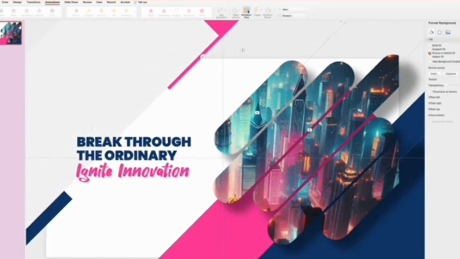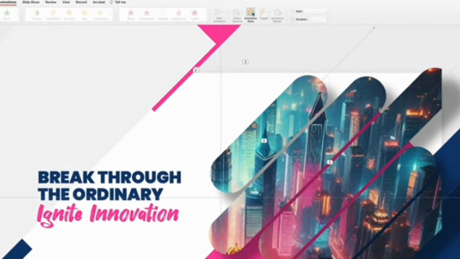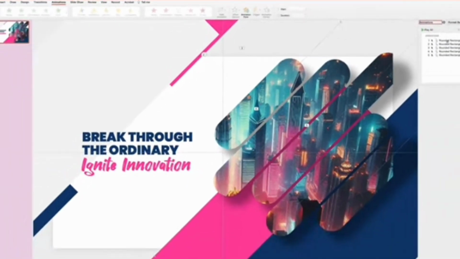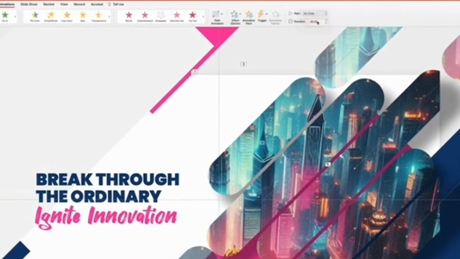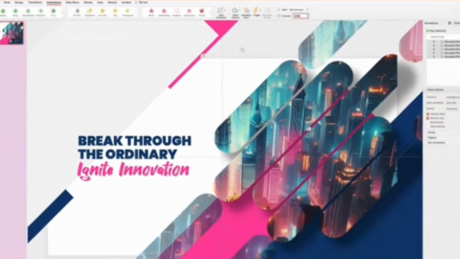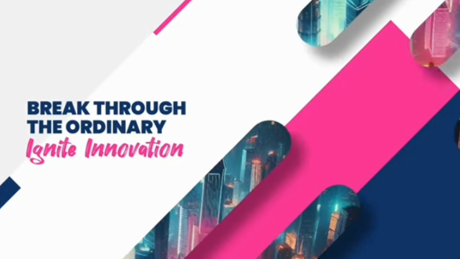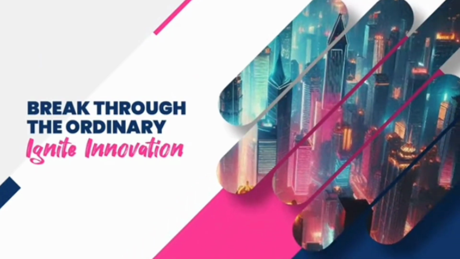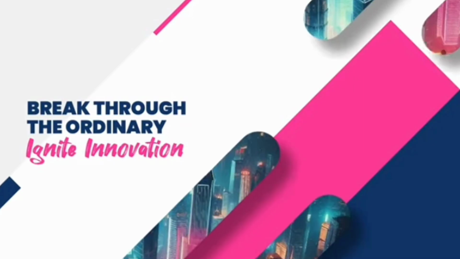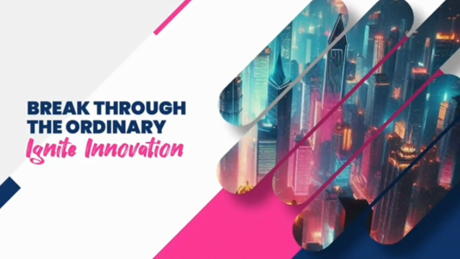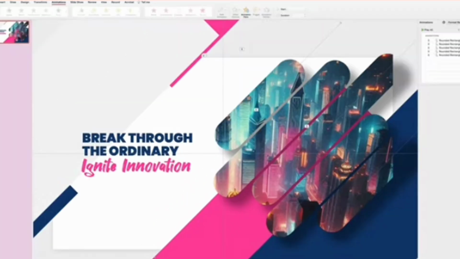I'm gonna open up the animation pane, which is this button right here. And now over on the right, we'll need to select all 5 animations. Change their start setting to with previous. And let's set duration to 1.5 seconds. Let's have a quick look. Let me lower it down to 1 second. That looks better.